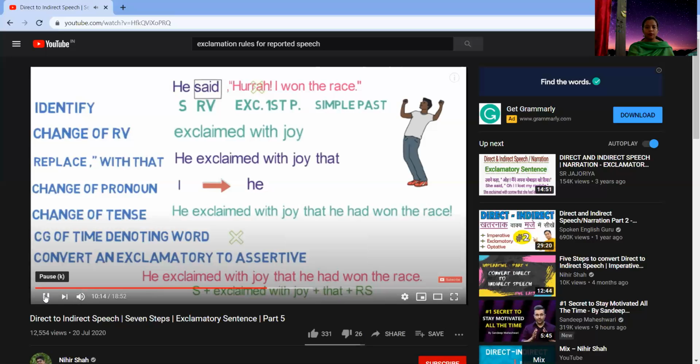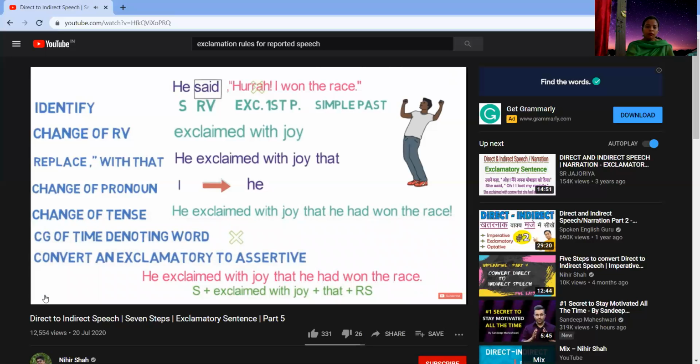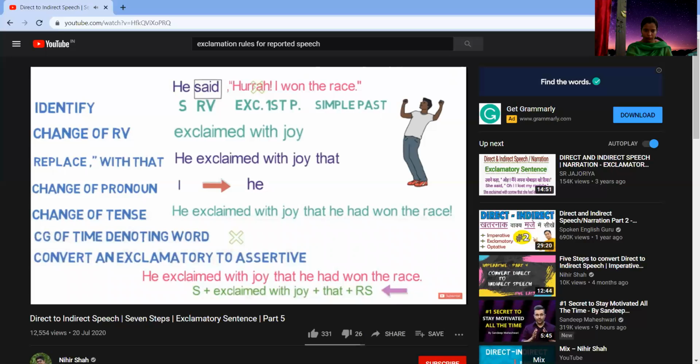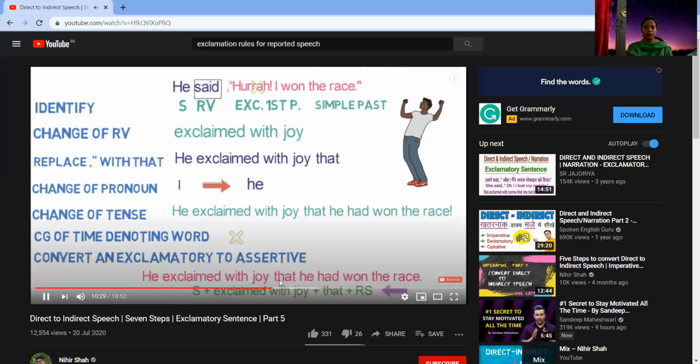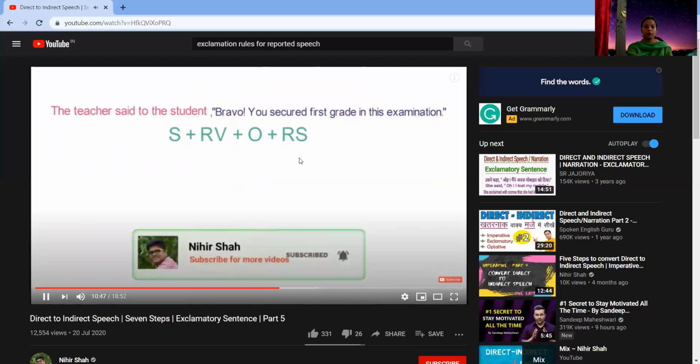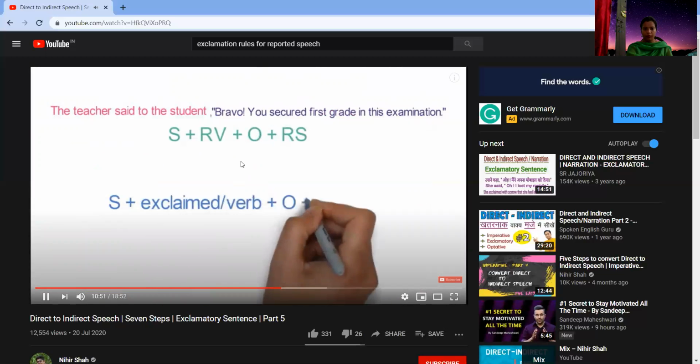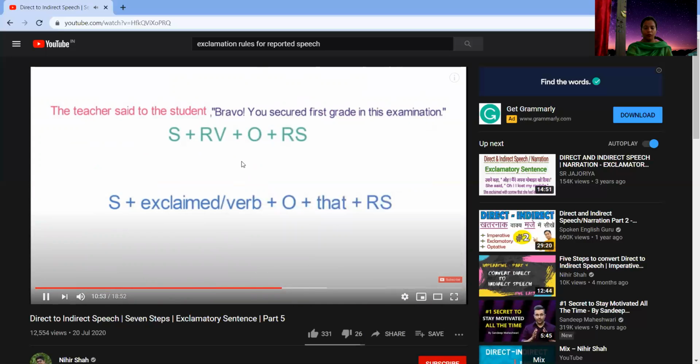This is a 7-step formula to convert a direct speech to indirect speech. Now, I will be using the structure only for the next 2 examples to convert a direct speech to indirect. If you are facing difficulty in following the structure, please go step by step. Structure in indirect speech will be subject plus exclaimed or a verb plus object plus that plus reported speech. Let's follow the structure and complete the sentence.